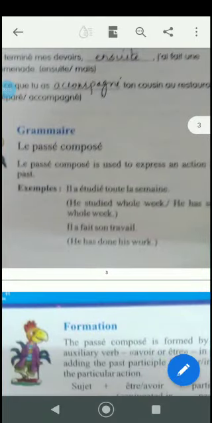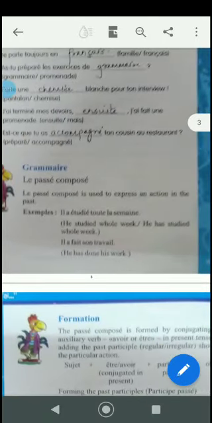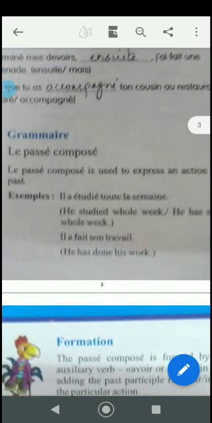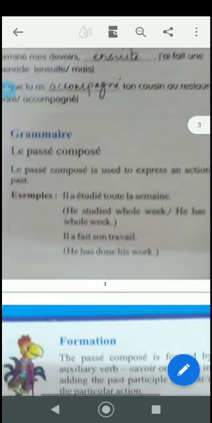Now the passé composé is the grammar part in this chapter. What exactly is the passé composé? It is used to express an action in the past. It is the past tense. For example, il a étudié toute la semaine. He has studied the whole week.